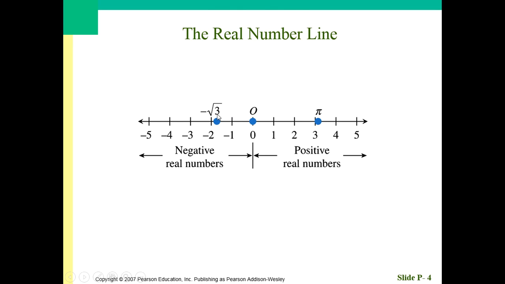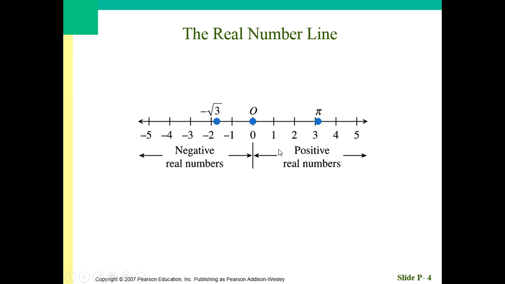Weird square roots tend to do that too. Negative square root of 3 would be negative 1.73, blah, blah, blah. It goes forever and ever, doesn't repeat, doesn't terminate. So it's also a real number, not a rational number, but a real number.